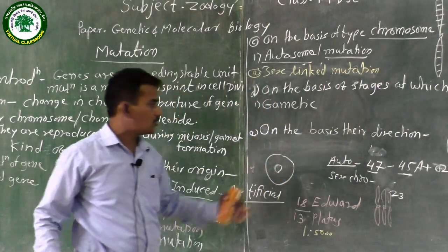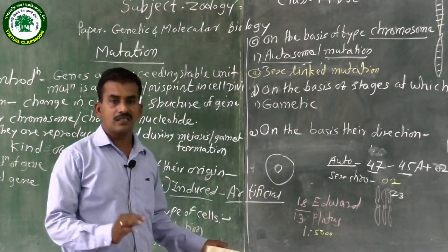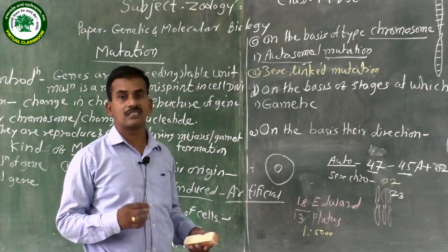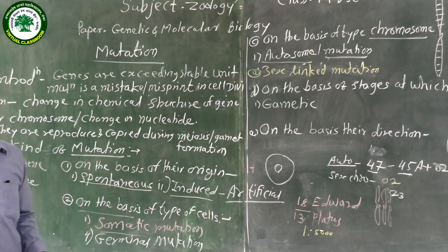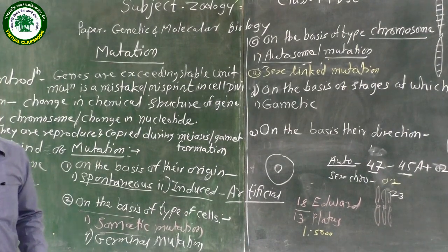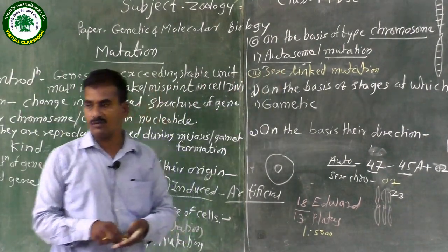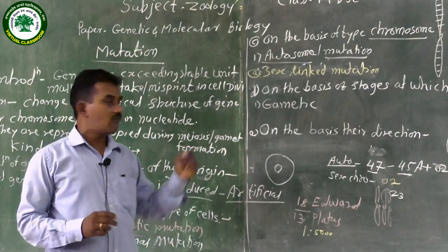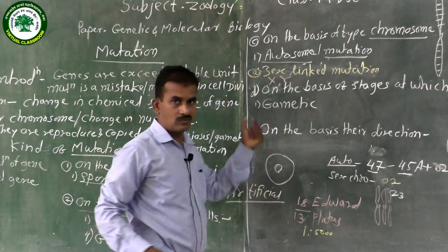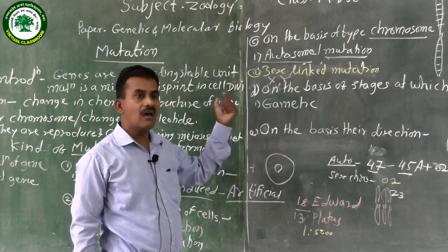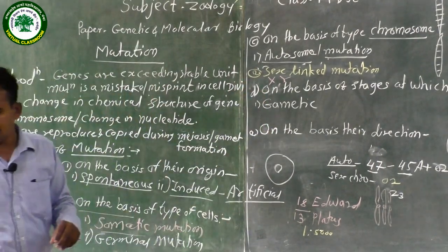Like the autosomes, in the human being there are two sex chromosomes present. These two sex chromosomes determine the sex of the individual, and sometimes they get defected, and at that time changes happen. Particularly in that person, the mutation occurs in the sex chromosome, the sex-linked chromosome. It is either a mutation in the X chromosome or a mutation in the Y chromosome. XX is present in the female and XY in the male, and at that time there is a change and they get affected.